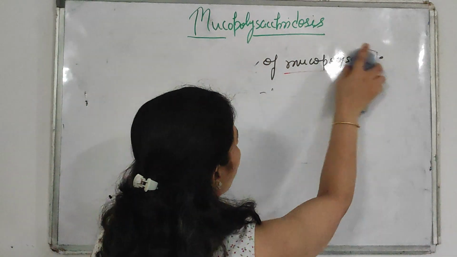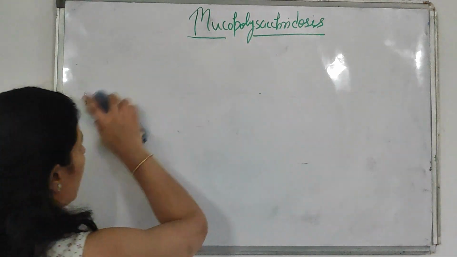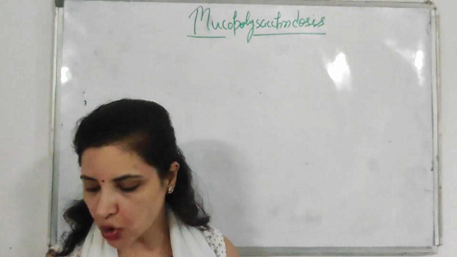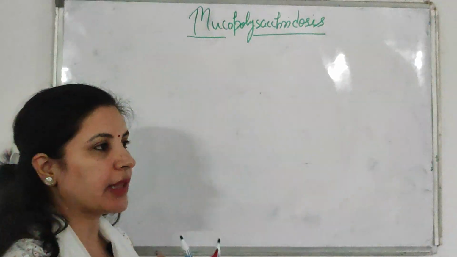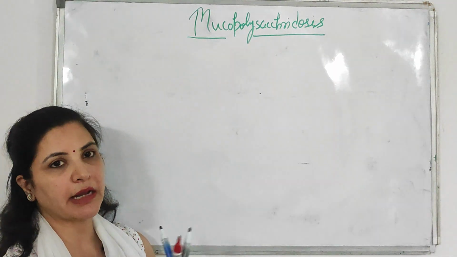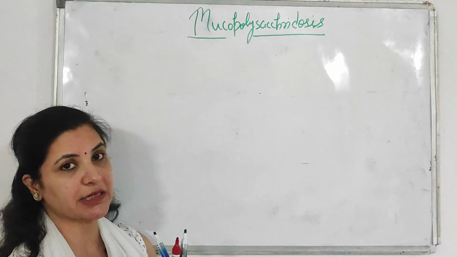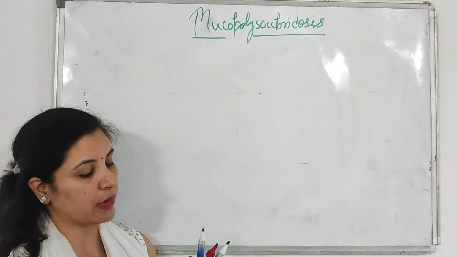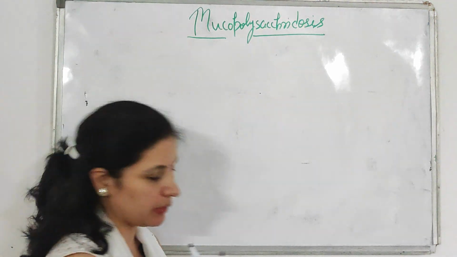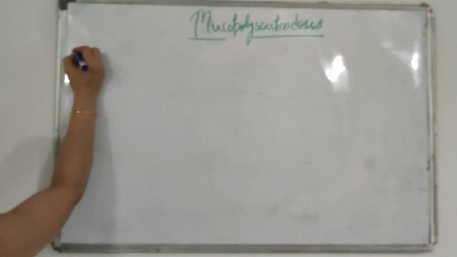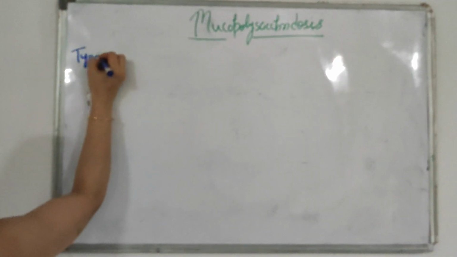There are 7 types of mucopolysaccharidosis, but remember type 5 is not there. So type 1, type 2, type 3, type 4, but type 5 is not there. Always remember, type 5 is not there. Then type 6 and type 7.